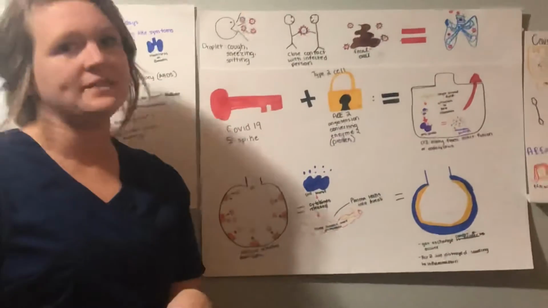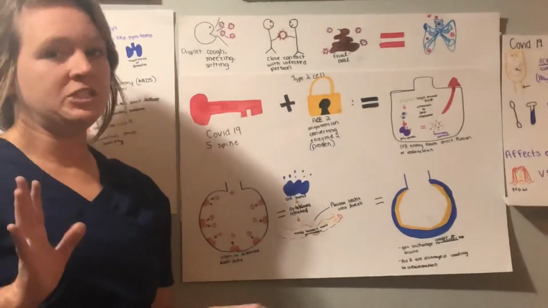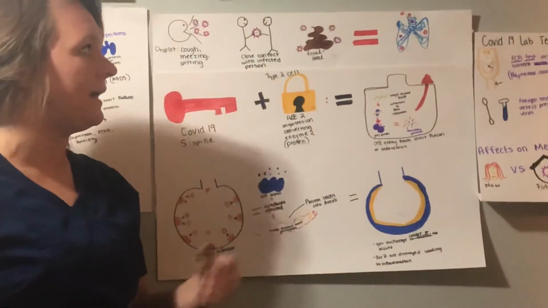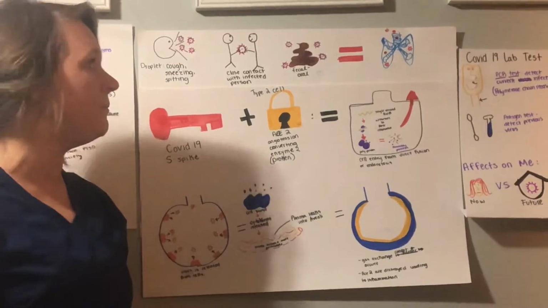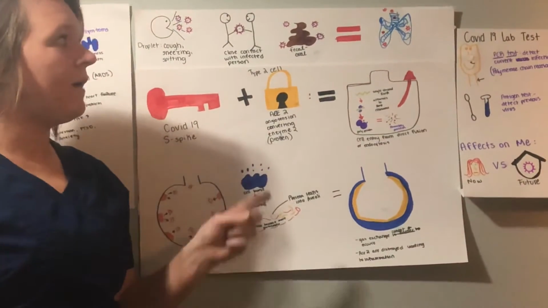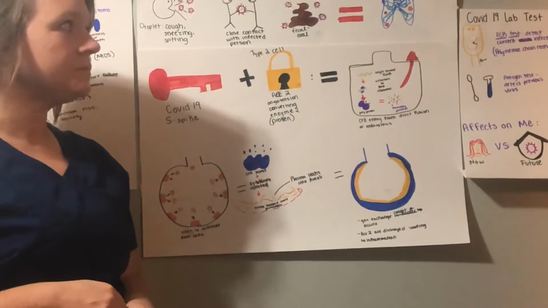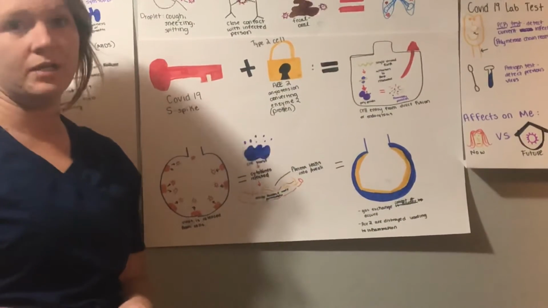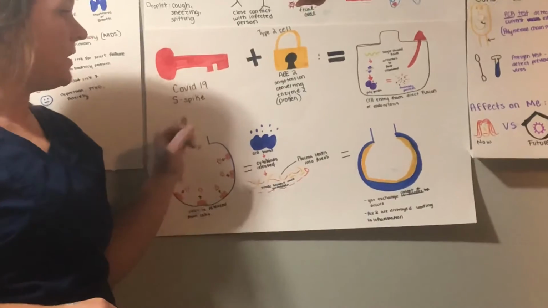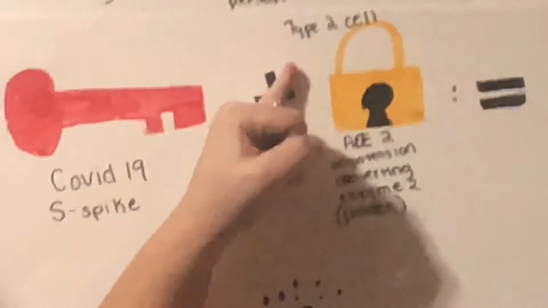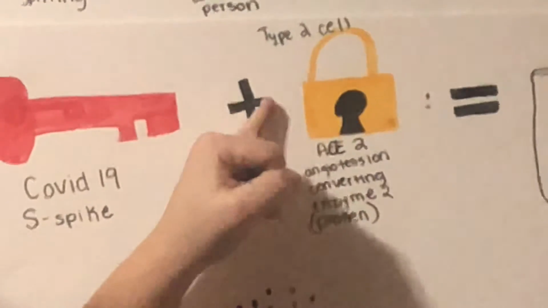It is spread through droplets such as coughing or sneezing, or touching somebody who is infected with the virus who's coughed and sneezed into their hand. That's why hand hygiene is so important. Fecal-oral route: the virus gets into the mouth or the nose and travels along to the upper and lower respiratory systems. COVID-19 uses this S spike on the type 2 cell of the alveoli, where surfactant is made.